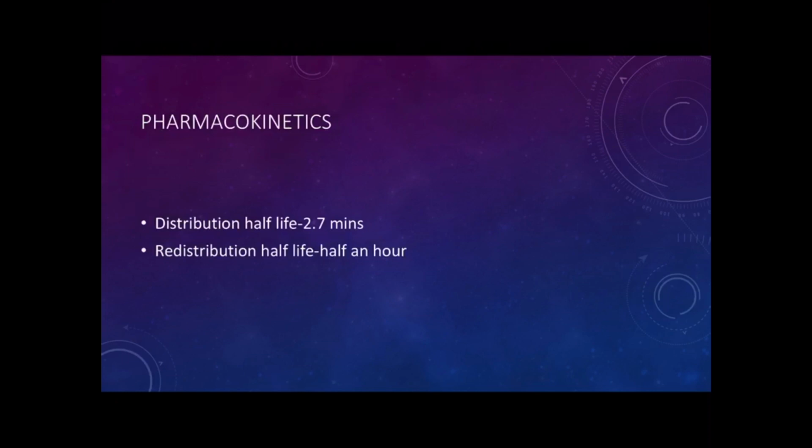Now let's talk about the pharmacokinetics, that is, what the body does to the drug. It has a short distribution half-life of 2.7 minutes. Once the drug has been injected, its onset of action is 1 arm brain circulation time, that is approximately 30 to 45 seconds. Its termination of action is because of redistribution. The redistribution half-life is half an hour and its elimination half-life is 3 to 5 hours.